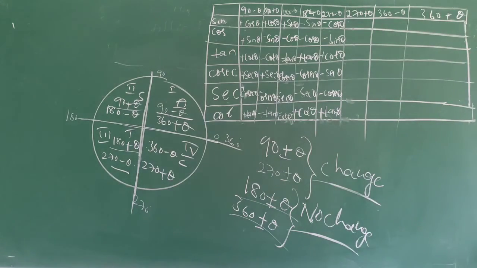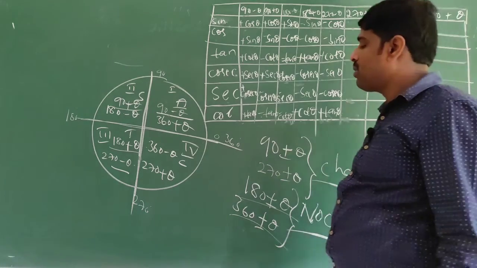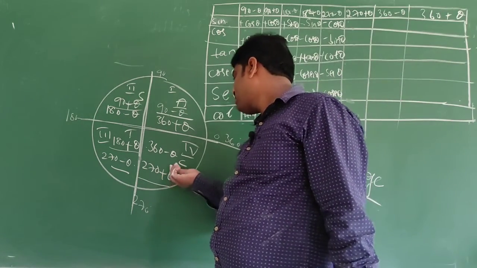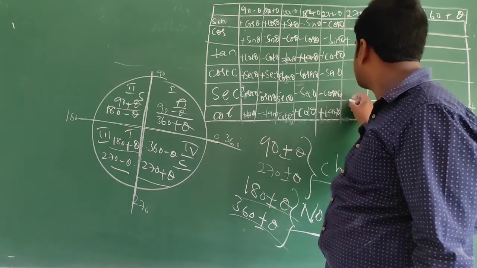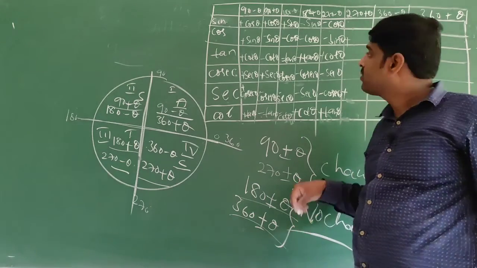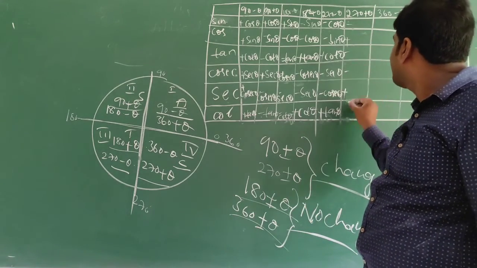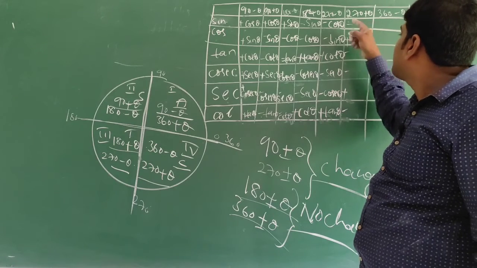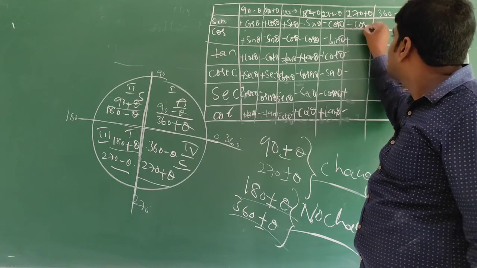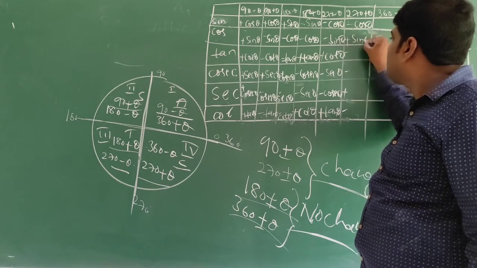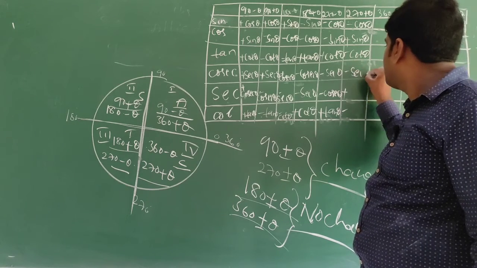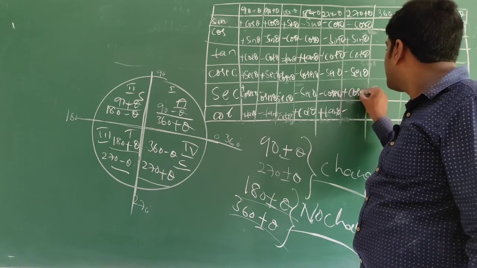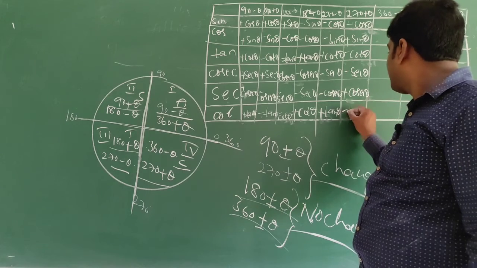Now come to 270 plus theta. 270 plus theta is present in the fourth quadrant. There cos and secant are positive. Remaining are negative. That is 270 plus theta, change: cos theta, sin theta, cot theta, secant theta, cosecant theta, tan theta.